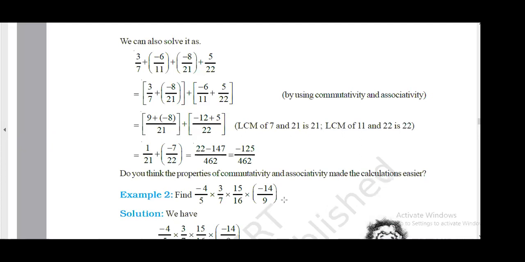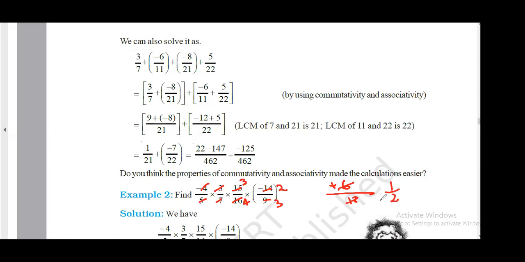Yes, you have solved it, right? So first we will see if there's some division or not. So 4 will cut 16 4 times, 3 will cut 9 3 times, 7 will cut 14 2 times, 5 will cut 15 3 times. So in the numerator we are left with 3 into 2, 6, and minus into minus is plus, divided by, in the denominator we are left with 3 into 4, 12, right, which has a plus sign. So 6 divided by 12 is 1 by 2.